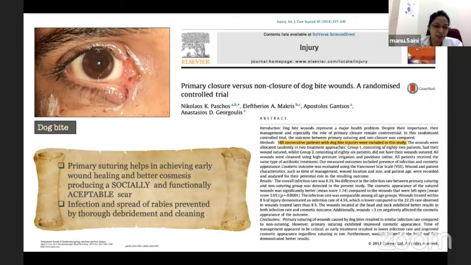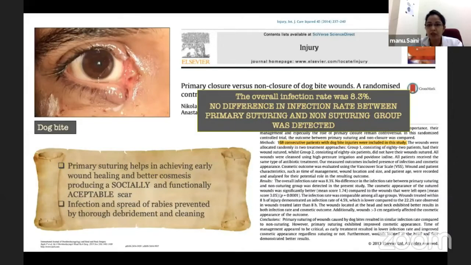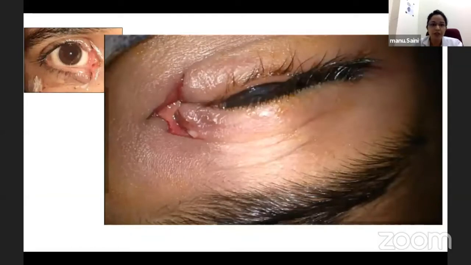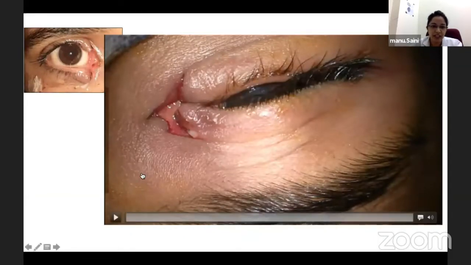The two main components to prevent infection and the spread of rabies are thorough debridement and cleaning. A randomized controlled trial compared primary closure versus non-closure in dog bites. They found that the overall infection rate was 8.3%, and no difference in infection rate was detected between the two groups. A short video showing the repair of a lid laceration and canalicular tear.